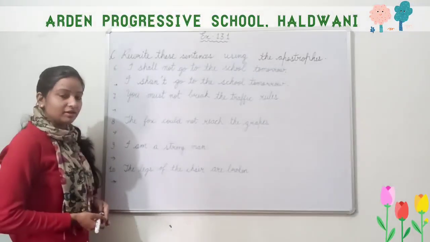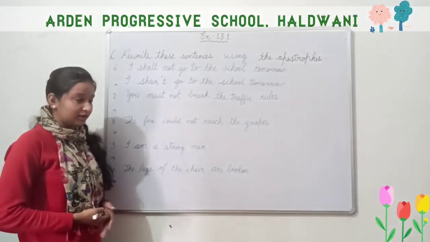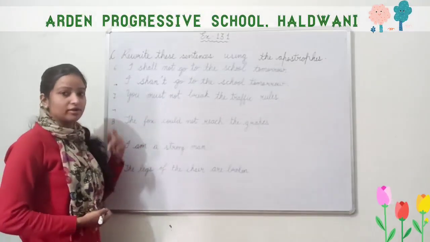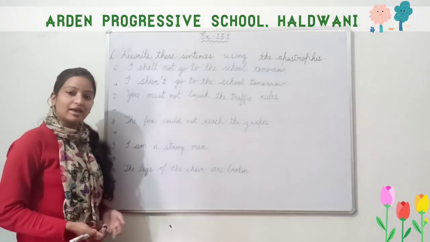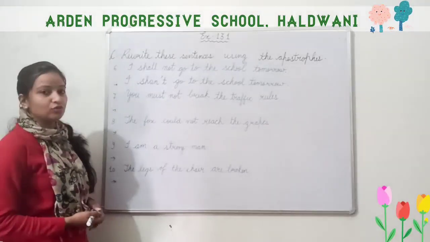So what have we done? We have written the contracted form of shall not, that is shan't, and the rest of the sentence we have written as it is. That is what we have to do, isn't it?